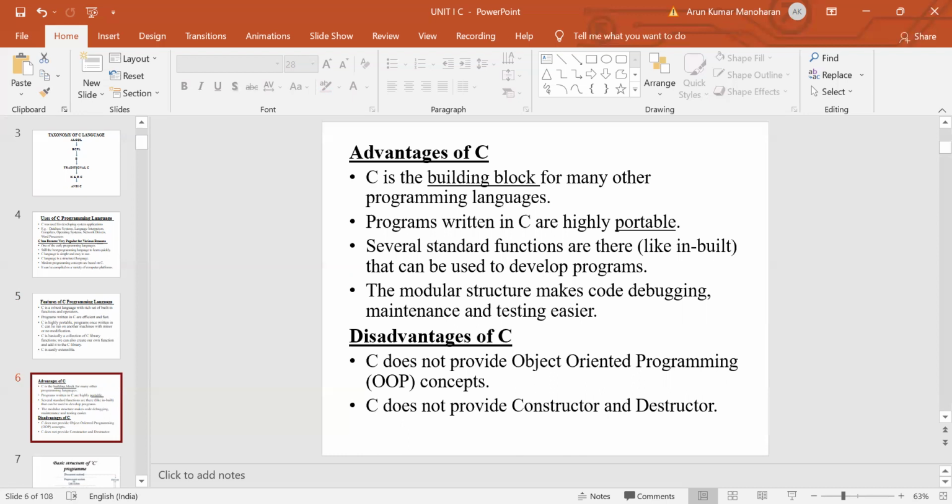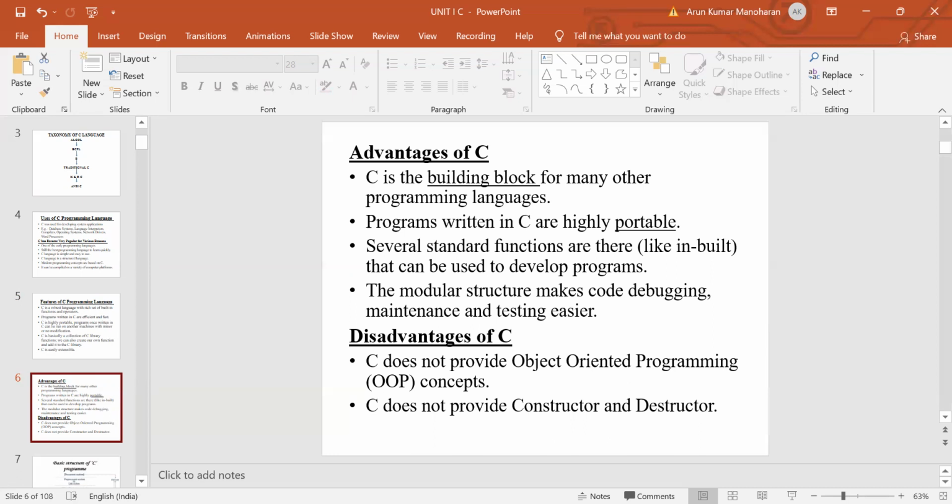So there are several built-in functions, and then code debugging is very easy. So we can easily rectify the error. Debugging means finding and eliminating the error. Bug means error. Debugging means eliminating the particular error. So these are the advantages, and then next we have discussed the disadvantages.